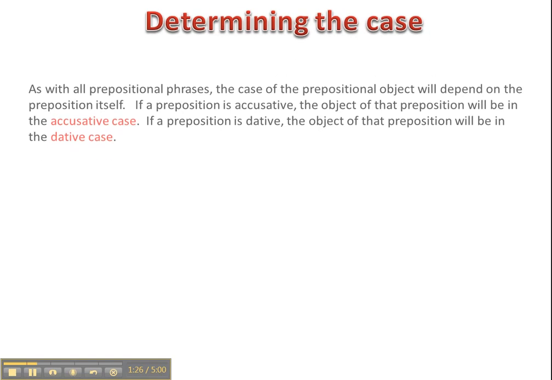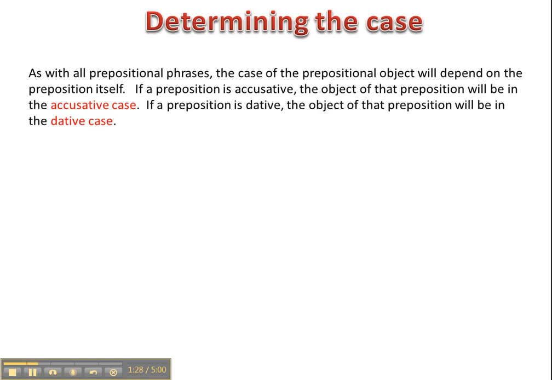Okay, so number one, you want to be able to determine the case of the prepositional object. So, as with all prepositional phrases, the case of the prepositional object will depend on the preposition itself. If a preposition is accusative, the object of that preposition will be the accusative case. If a preposition is dative, the object of that preposition will be in the dative case. So this part is fairly straightforward.